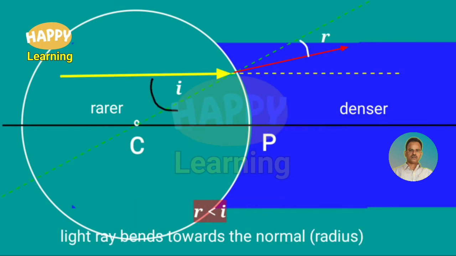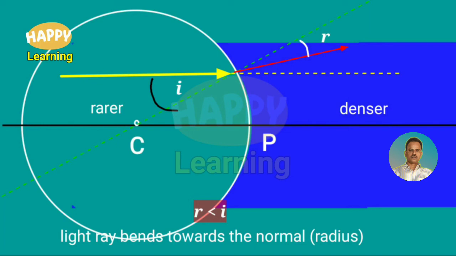Then, here this light ray is parallel to the principal axis. This yellow color light is parallel to the principal axis, and it is trying to enter from rarer medium to denser medium. At the point where this yellow color incident ray touches the curved surface, draw a normal.